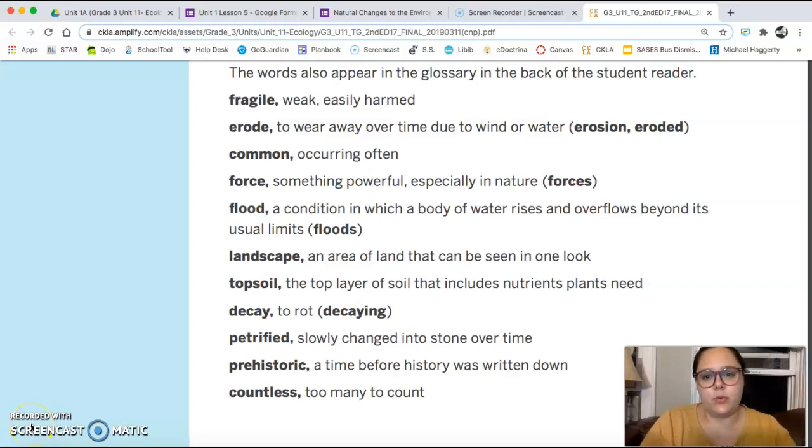Hello, Adams. We are going to continue learning about ecology, and we're going to focus on some natural changes that happen to the environment. So here is our vocabulary for today's lesson.